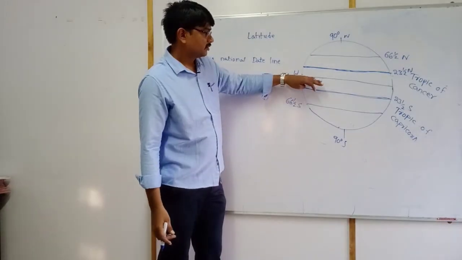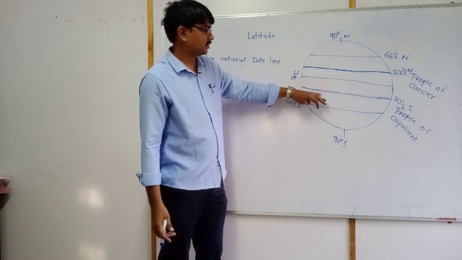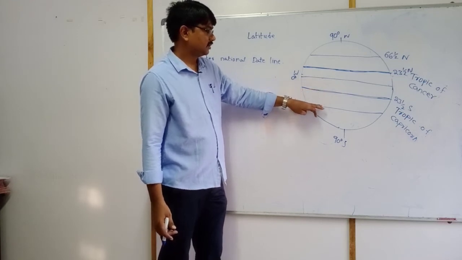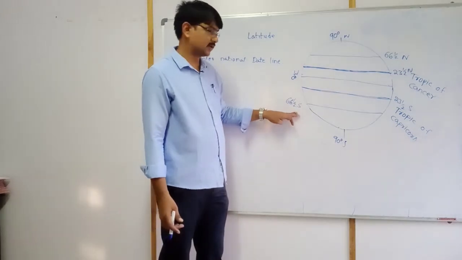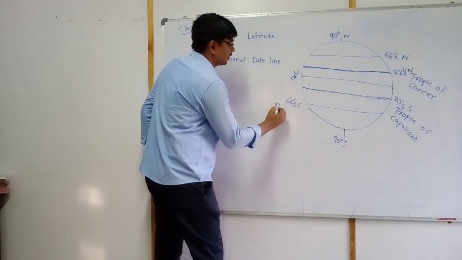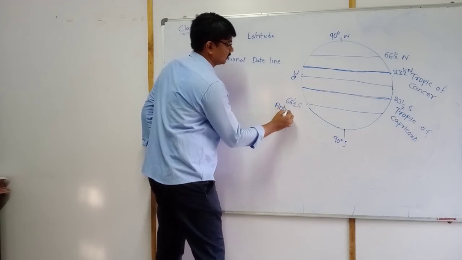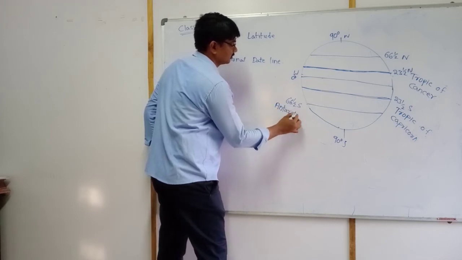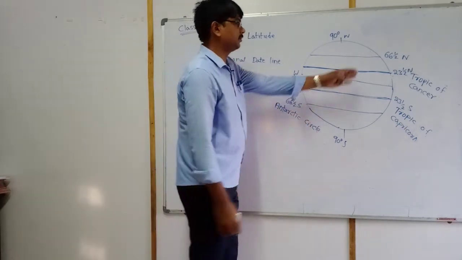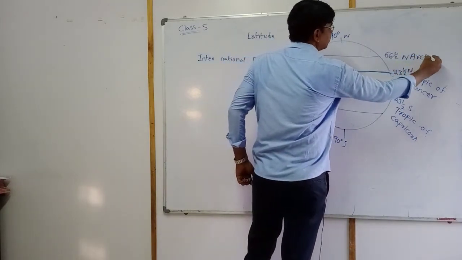It means we count the latitudes 1, 2, 3, 4, 5, 6, here 23 and a half, 24, 25, 26, like that, and the 66 and a half imaginary line in the south is called Antarctic Circle. At the same time, the 66 and a half north line is called Arctic Circle.